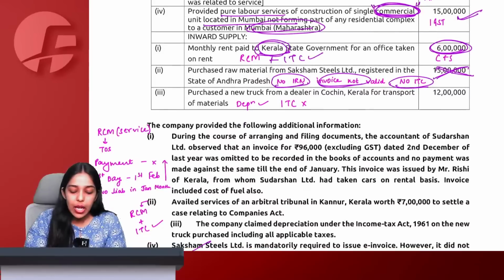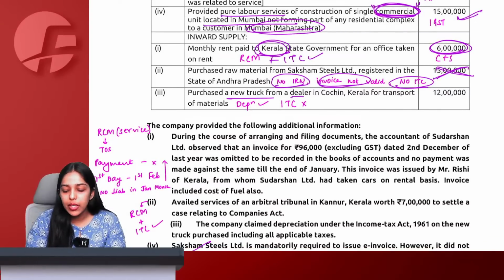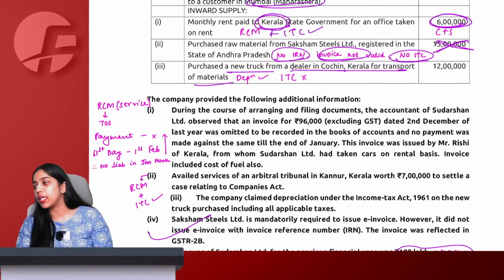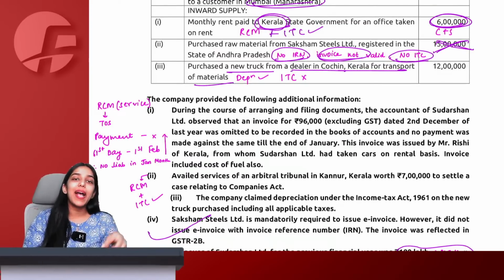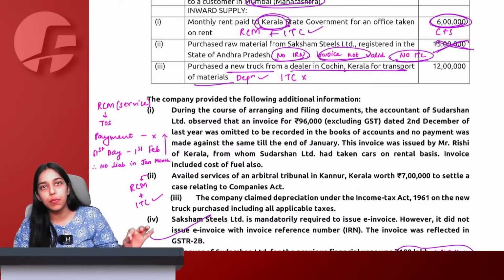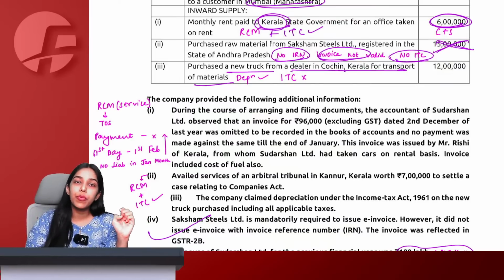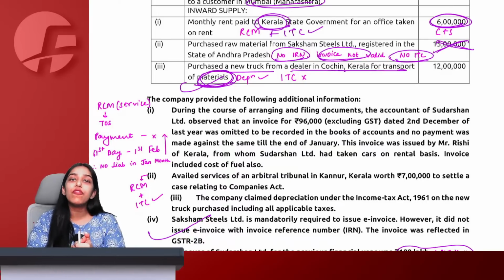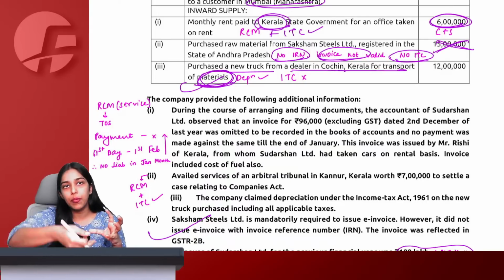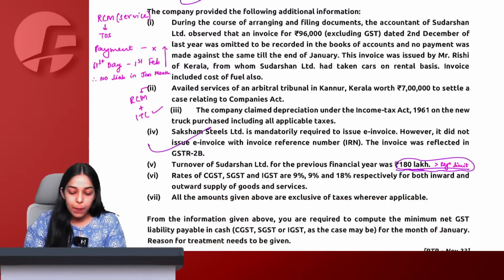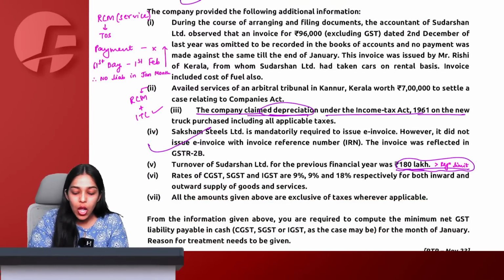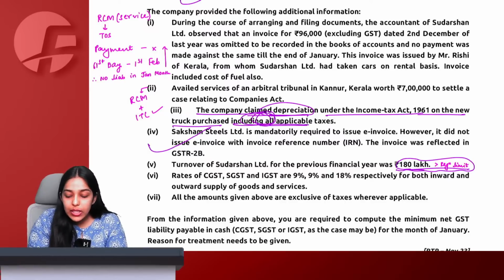Got it. After that, we have purchased a new truck from a dealer in Cochin, Kerala for transport of materials. Now see, normally we say that for passenger transportation services, the ITC on motor vehicles is blocked. But this is not passenger transportation services, this is goods transportation services. For material, if you are taking any motor vehicle, then ITC is allowed. But this point says that the company has claimed depreciation under Income Tax Act on the new truck, including the taxes.